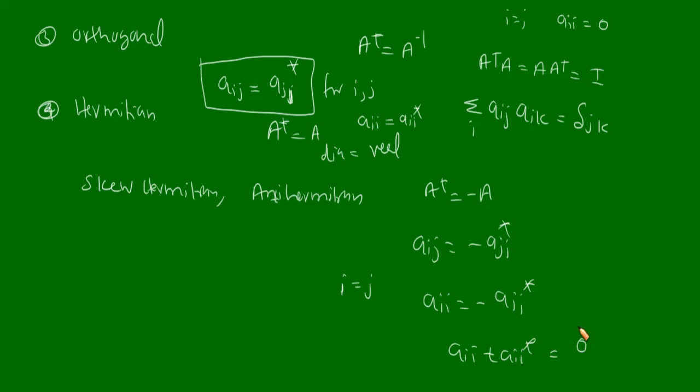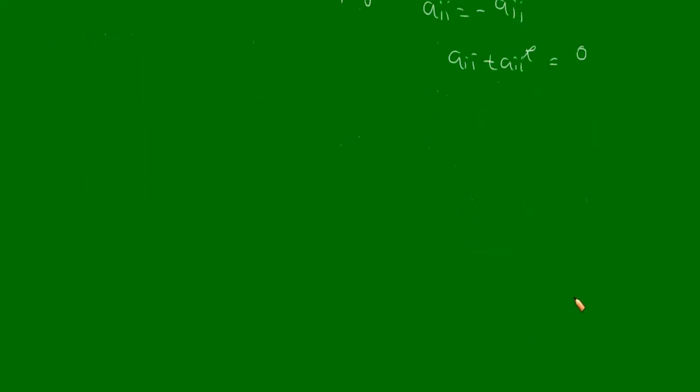Now when will this condition be satisfied? Let us take Aii is equal to x plus iy. Then Aii star, the complex conjugate of this element, will be x minus iy. Now our condition is Aii plus Aii star is equal to 0.